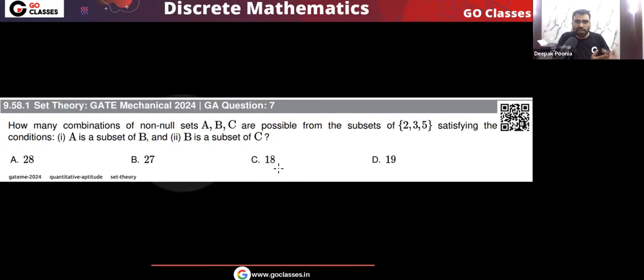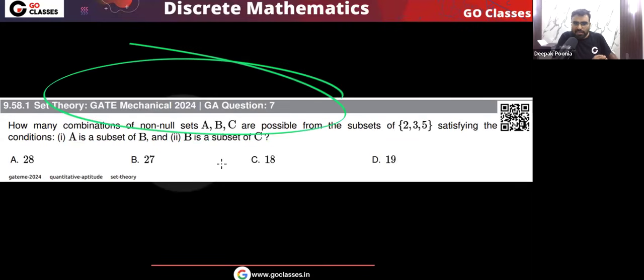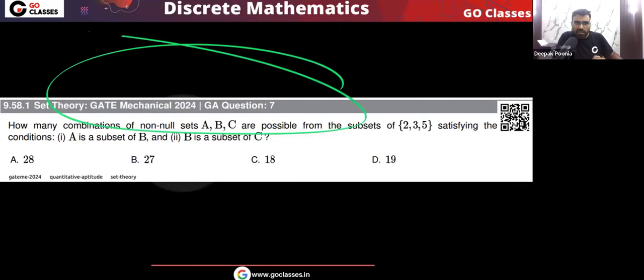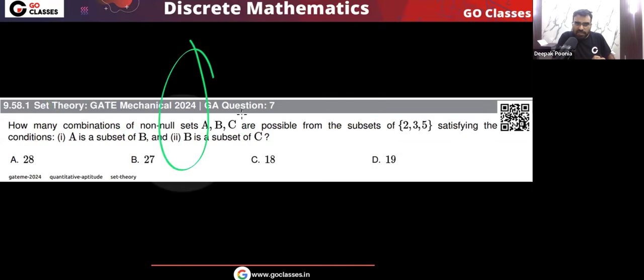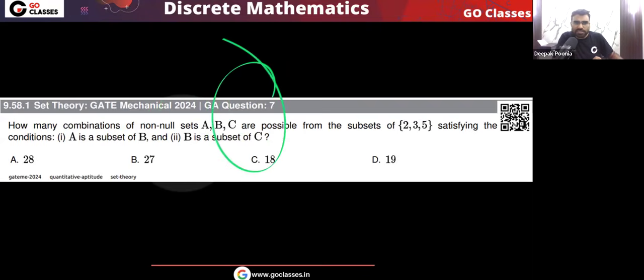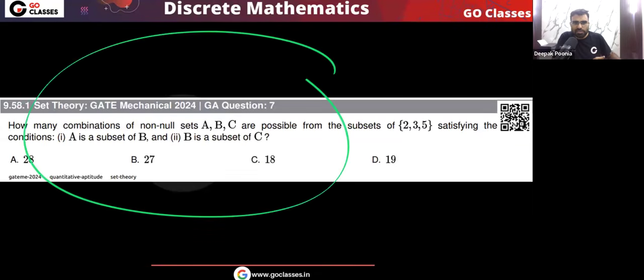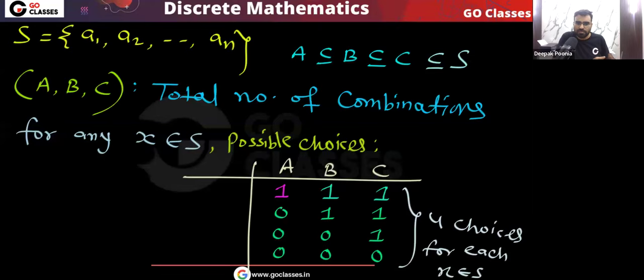That is same as when A is null, because if A is not null, then B comma C cannot be null, because A is subset of B, B is subset of C. And when A is null, then every element has three choices. So I can say 4 power n minus 3 power n, that will be the answer for this question. I hope you understood.